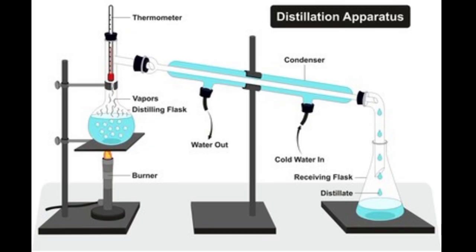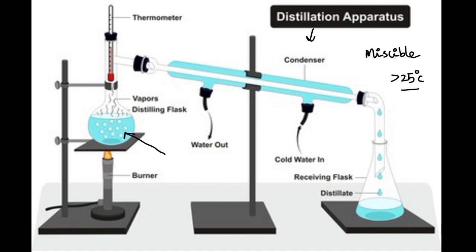If the liquids are miscible, it means they can be mixed together. For example, acetone and water. The boiling points of acetone and water differ by more than 25 degrees Celsius. This distillation process is applicable only for miscible liquids whose boiling point difference is more than 25 degrees Celsius.